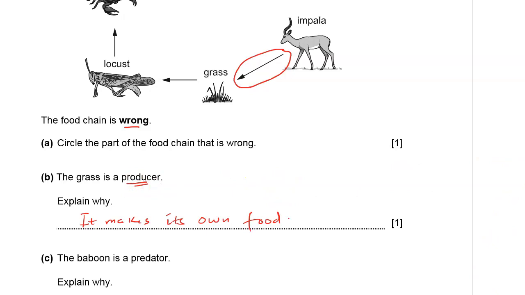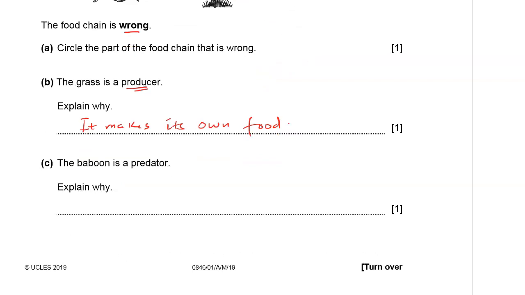Part C. Explain why a baboon is a predator. Of course, a baboon is a predator because it chases food. It gets its food by hunting.